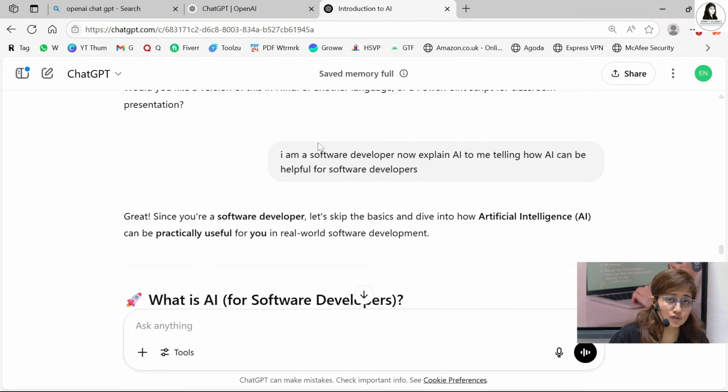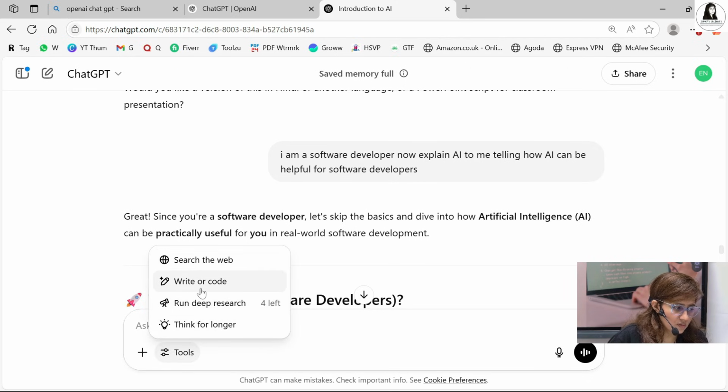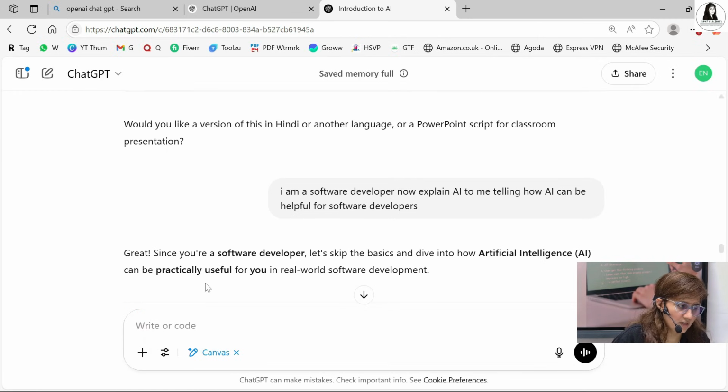And it is the free version we are using. It's free, you don't have to pay for it. Paid versions are also a little bit better than these. So there are so many tools available. You can go for this: write your code, run deep research also, think for longer, but deep research is limited for the free version. Think for longer, write or code, something like this. Right?